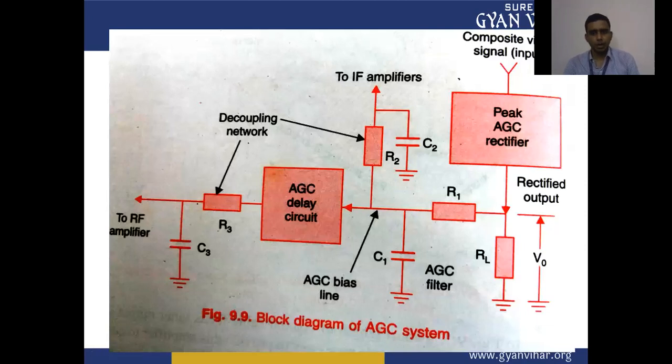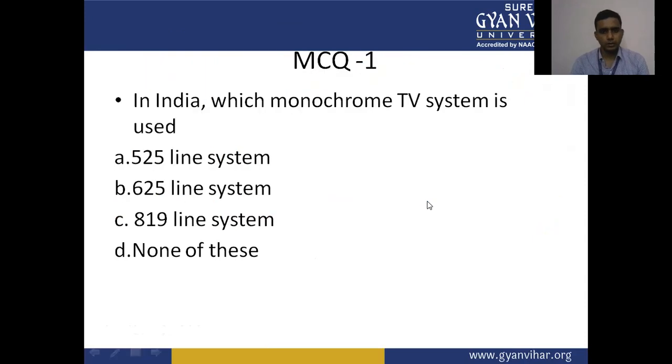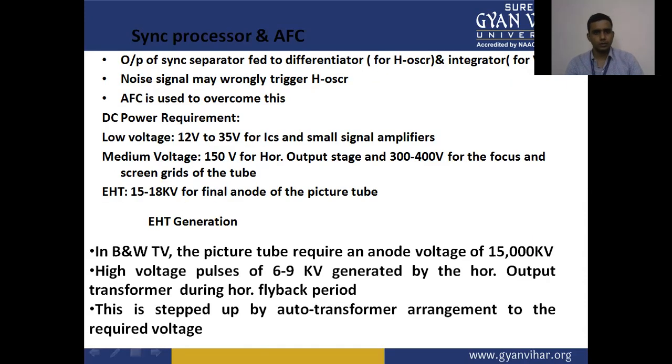This is the block diagram for the automatic gain control system, which is used to control and maintain the gain of the video detector. Now the sync processor and the AFC controller.